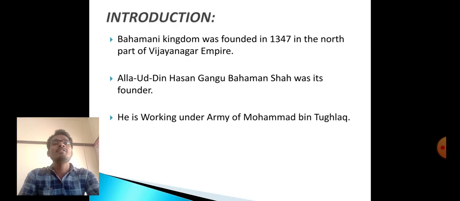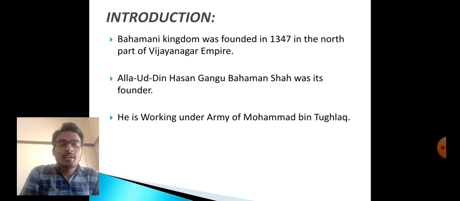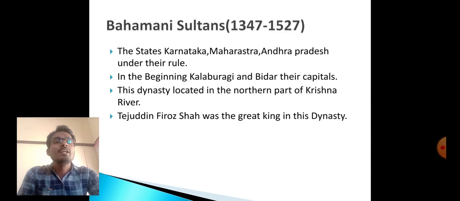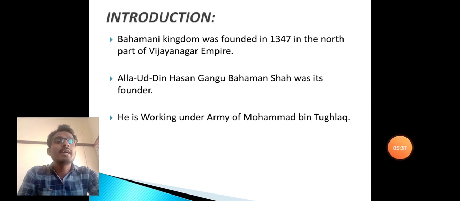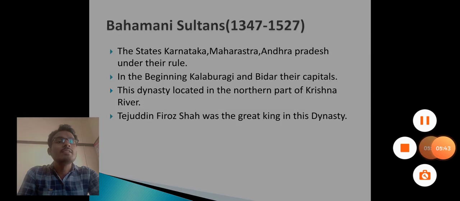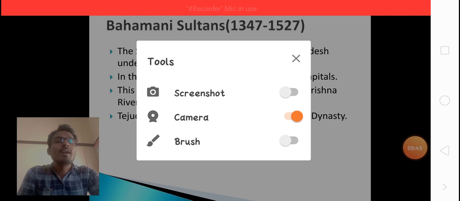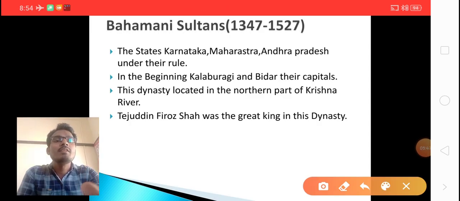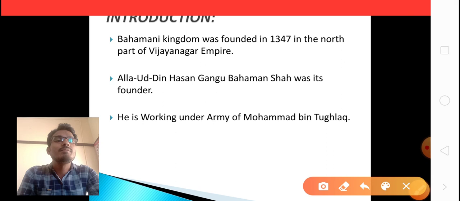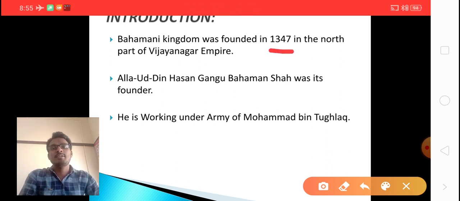The Bahamani dynasty was established in the year 1347. Here I will underline the words. Look at the things carefully. So the Bahamani kingdom was established in the year 1347.